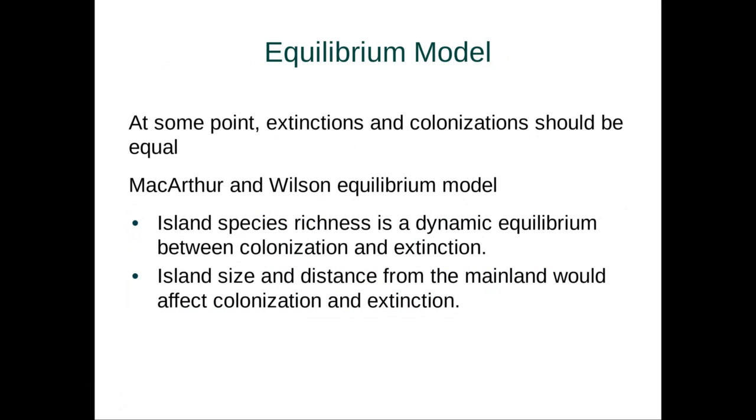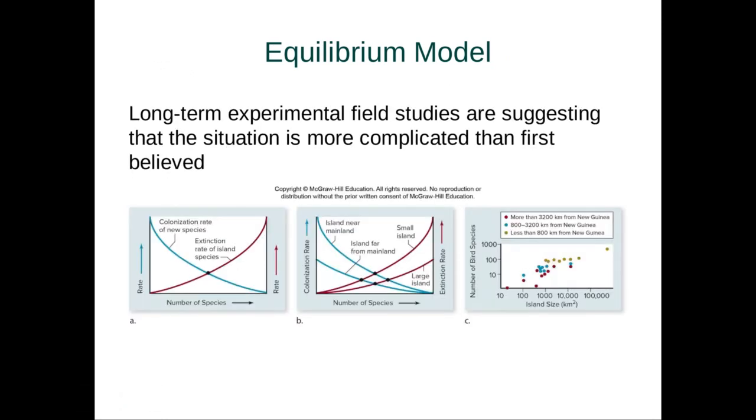They hypothesized two things with this model. The first is that island species richness is dynamic in its equilibrium between colonization and extinction, and island size and distance from the mainland would affect colonization and extinction as well. Now, what we can see here is that long-term experimental field studies suggest that the situation is actually more complicated than at first believed, but let's talk about what they first believed, where they have the rate of colonization versus the number of species, as well as the extinction rate. So what they hypothesize is that as the number of species increases, the colonization rate should go down, but the extinction rate should go up.